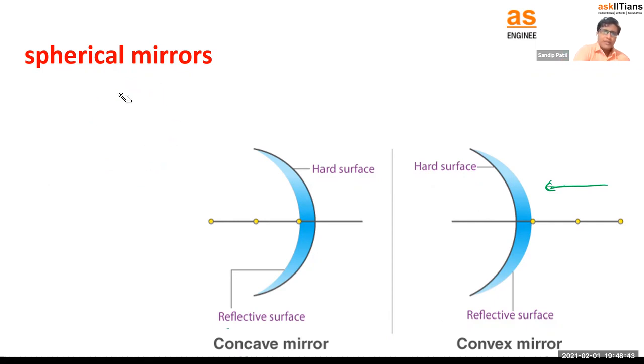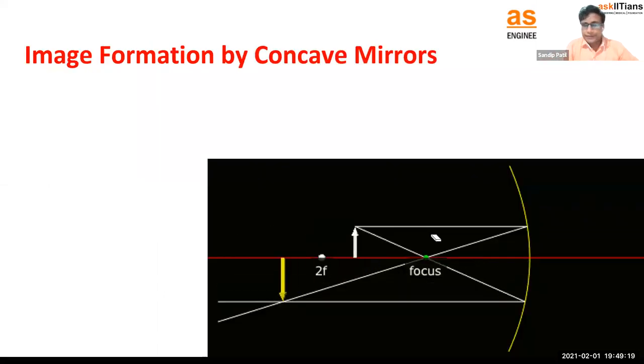concave and convex mirror. Concave mirror, where we use it normally in shaving. For shaving purposes, we can use the concave mirror. Normally, we can also use the plane mirror. That's not a big deal. Concave mirror is also one solution. Or a dentist uses the concave mirror sometimes, right? They have a very small mirror attached to a small rod, which looks something like a spoon, but it has a very small mirror on the front of it. Right? So dentists use the concave mirror, we can say. So these are the spherical mirrors and uses. Now let's see how they work.